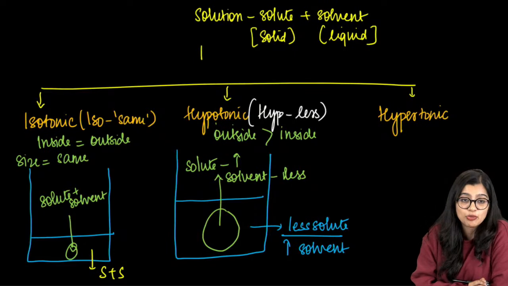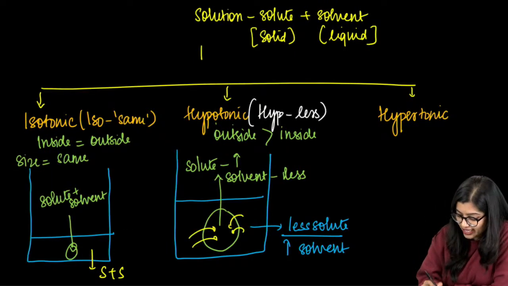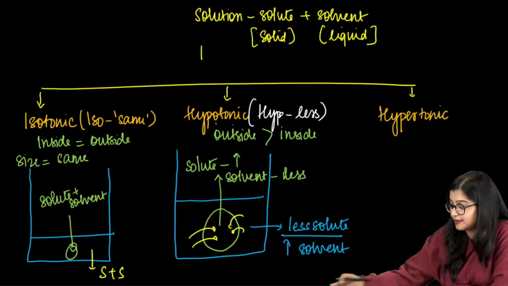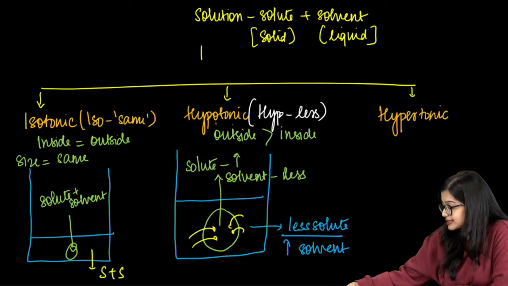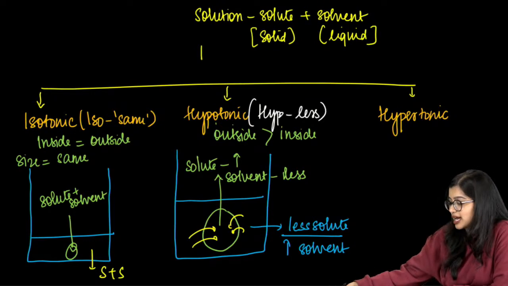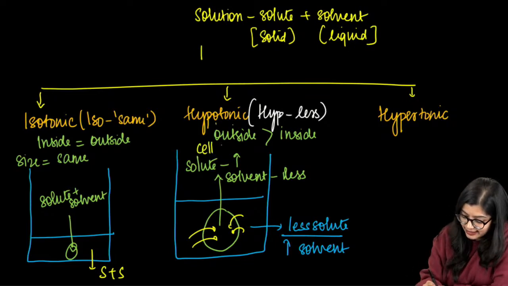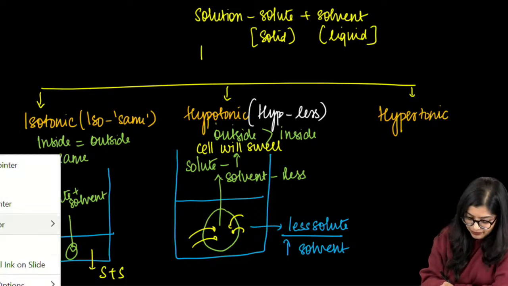So where will the water move? Yes, endosmosis happens, water will move inside. What is going to happen to the cell? Endosmosis, the cell will swell. Exactly, the cell will swell. Simple.